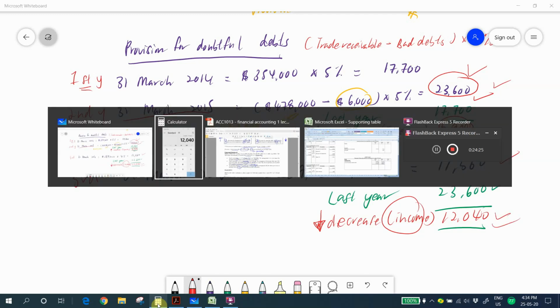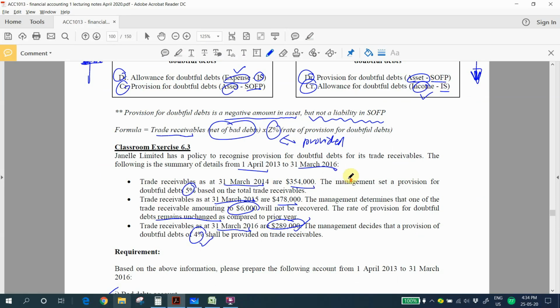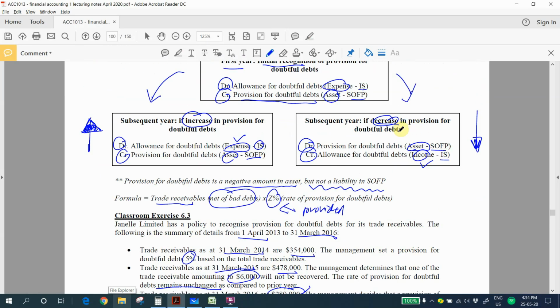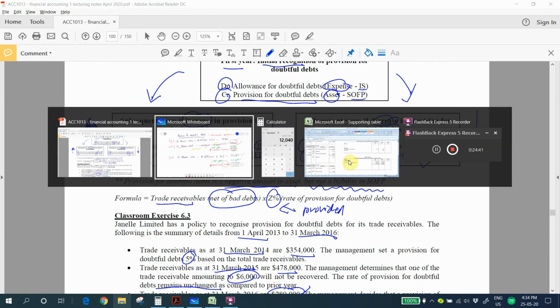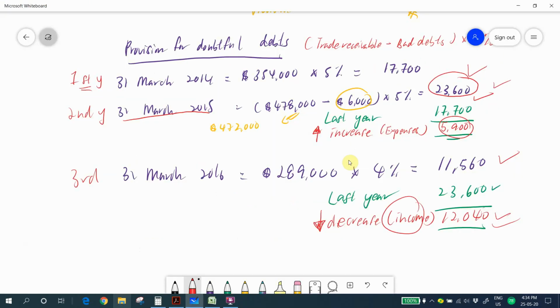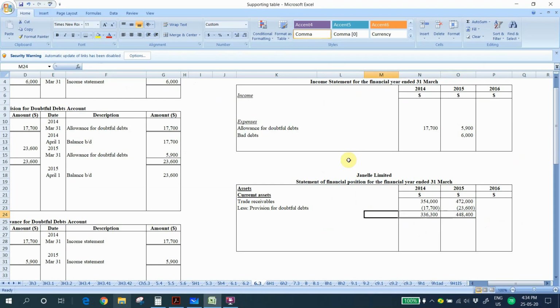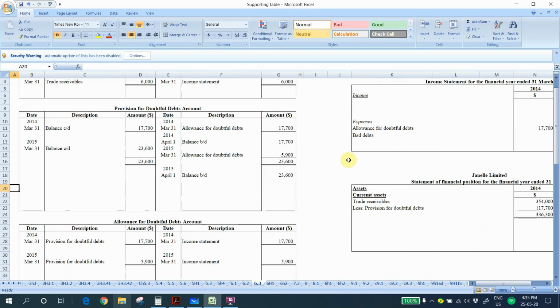So let's go to the textbook. This is the third situation, a decrease in provision for doubtful debts. When we have a decrease in the provision for doubtful debts, we debit the provision for doubtful debts first and credit the allowance. Remember, we only record the difference amount, 12,040. So we debit the provision account first. This is 2016.